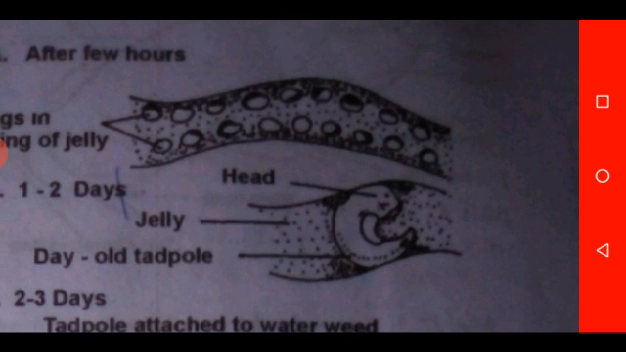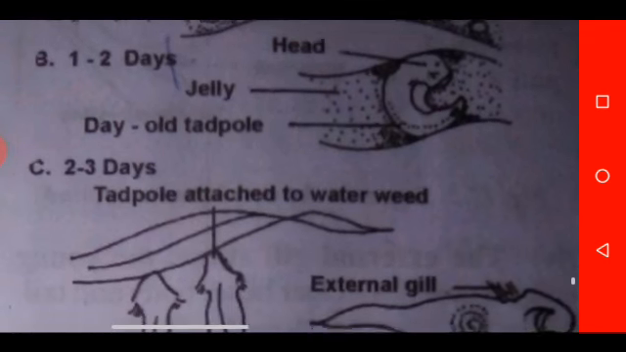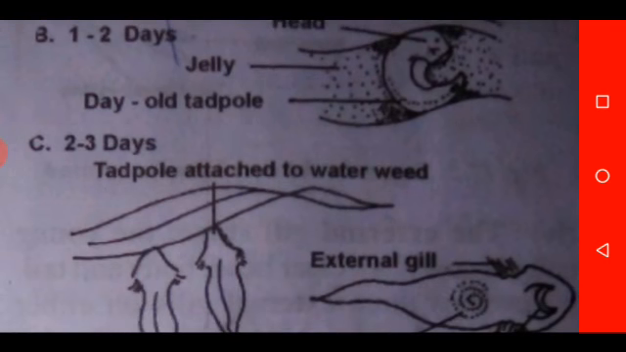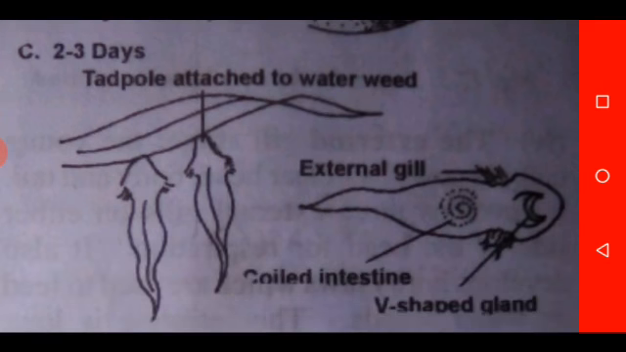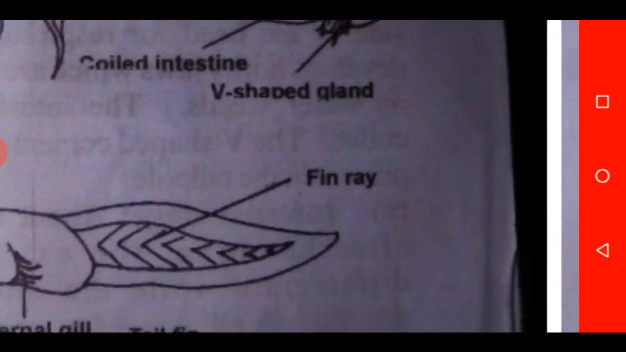Then we have, after 1 to 2 days, the tadpole developing inside the jelly. Then this develops into a young tadpole, which attaches itself to water weed in order not to be dislodged by water. Then the external gill stage develops, in which the organism breathes with the external gill in water. I hope you can see the structure.